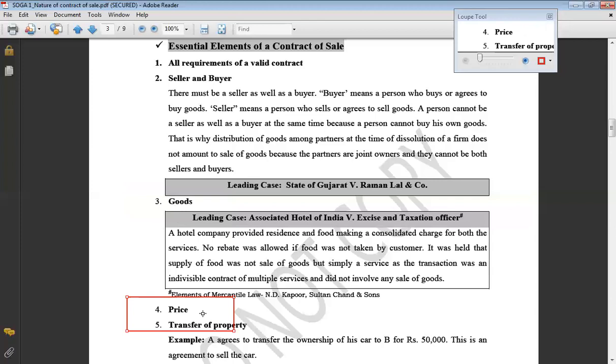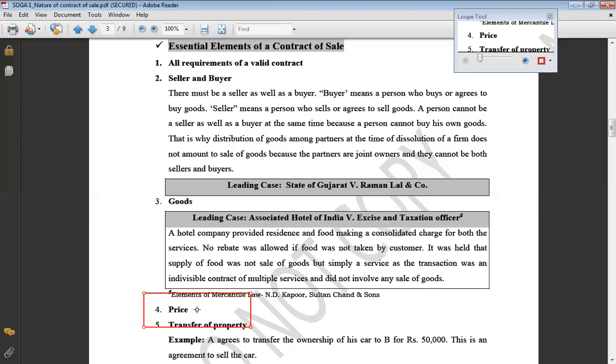Third is, like any other contract, this contract should also have a consideration, and that consideration has to be in money, and that money has to be the current currency, which is called legal tender of that place. So you cannot give price in some very old coins or antique coins or jewelry, etc., which you have with you. You cannot pay price that way. The price has to be in money form. That means any barter sale will not be a sale of goods as per this act. Barter means goods exchange for goods. Here there must be goods exchange for money.